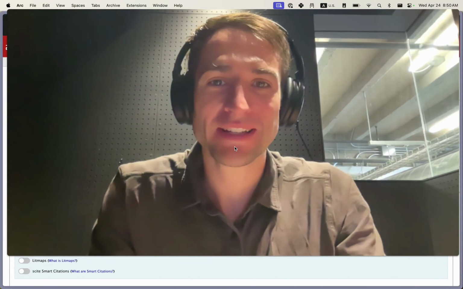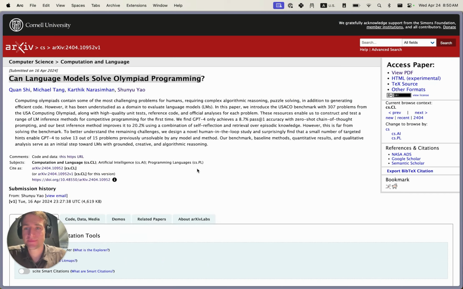Let's build computing Olympiad agents together. About a week ago, this team out of Princeton came out with a paper called Can Language Models Solve Olympiad Programming? It was done by folks such as Quan Shi and Shunyu Yao, who you might recognize from the React paper, Tree of Thought paper, and Reflexion papers.